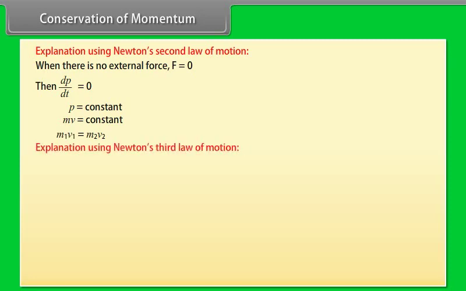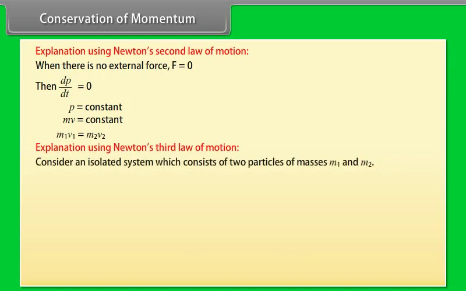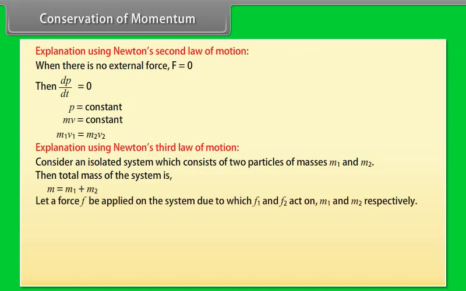Explanation using Newton's third law of motion. Consider an isolated system which consists of two particles of masses m1 and m2. Then total mass of the system is m is equal to m1 plus m2. Let a force F be applied on the system, due to which F1 and F2 act on m1 and m2 respectively. If there is no external force acting on the isolated system, then F is equal to 0.